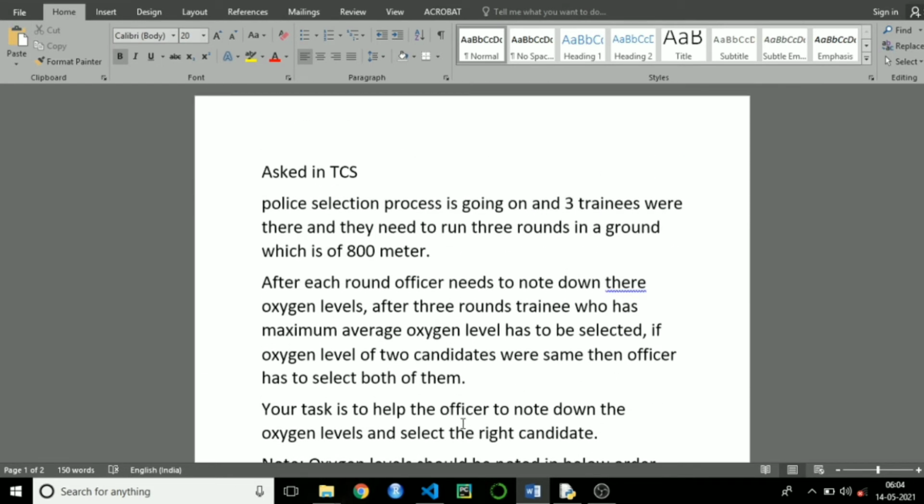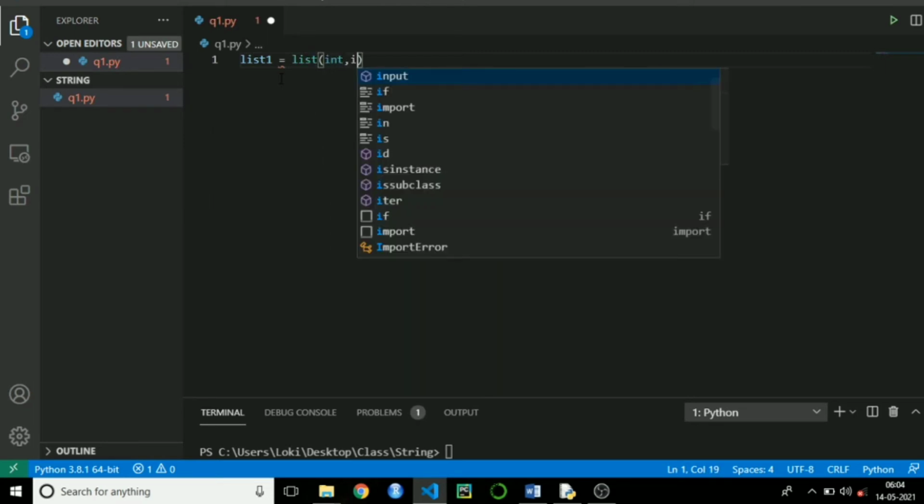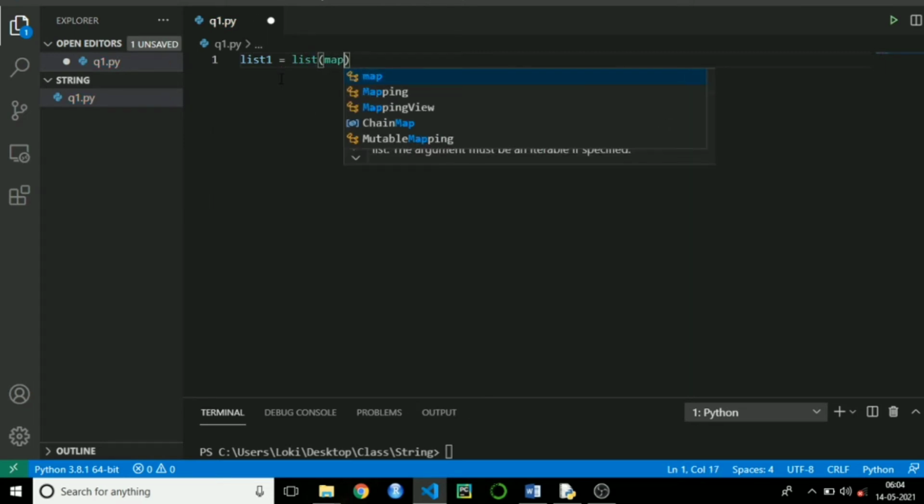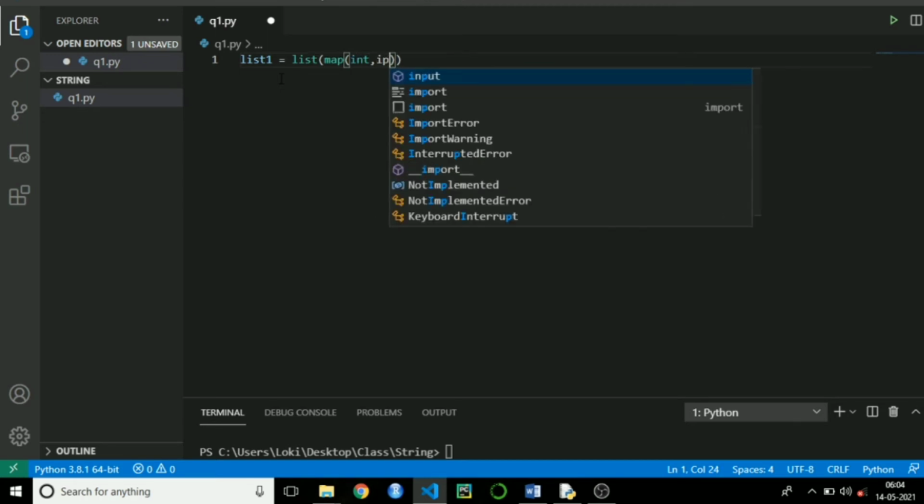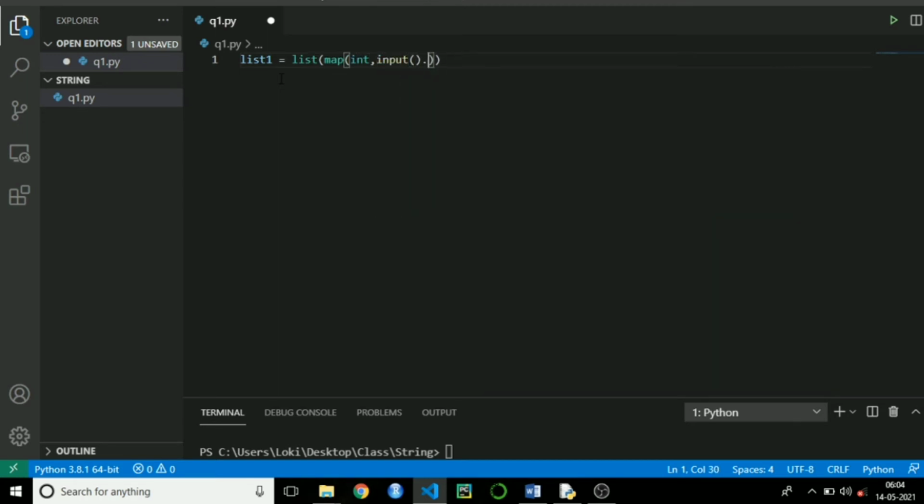Let's see this in code. First, I need to take an input from a user, which is the values for list. I will take a values for list in a single line. list1 is equal to list, map, int, input dot split. Here I am going to take an input in a single line.